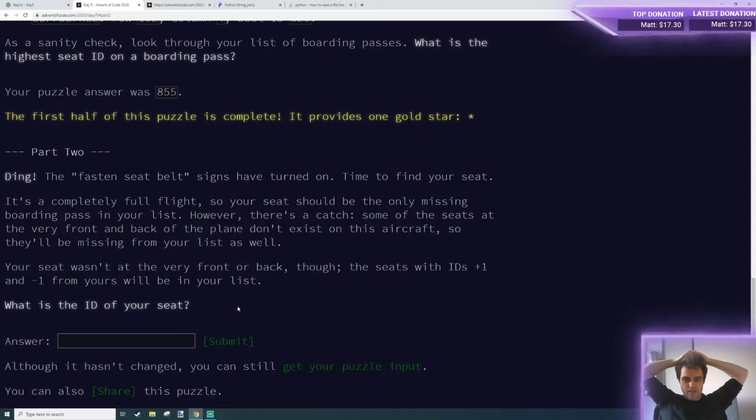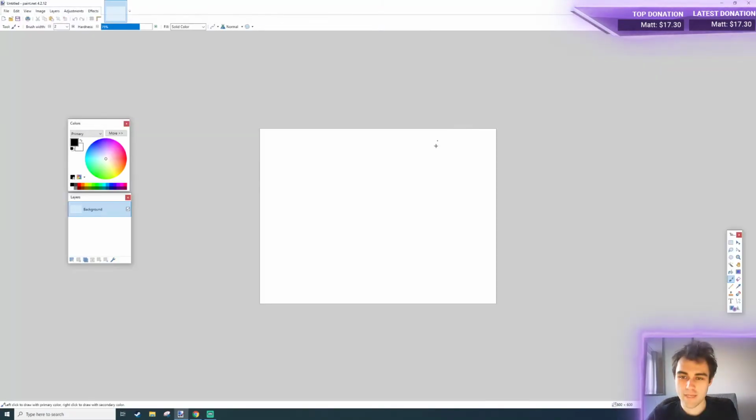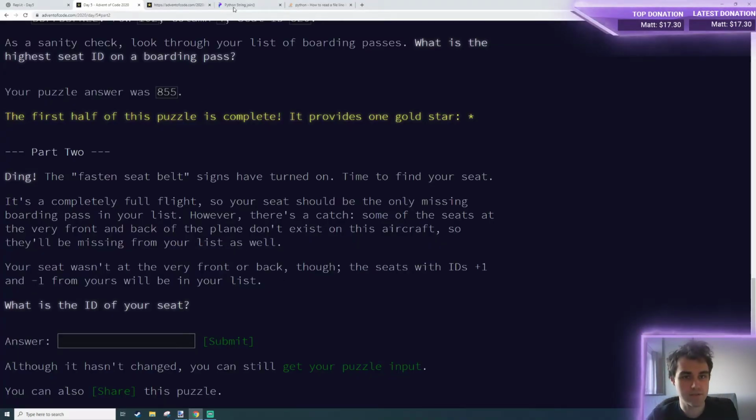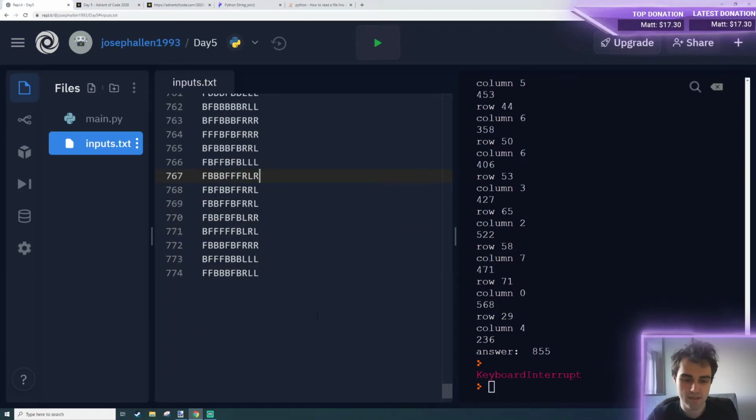Okay. It seems odd. Surely we could just find, like, the lowest. Like, if I just print out all the values, the lowest will... No, that's not safe. I guess, if we imagine the plane, there's going to be loads of seats, but I'm imagining something like at the front and the back of the plane there might be just random seats missing. I don't know. This is where that visualization would have been really useful, so maybe I'll bring that back. Is that silly?